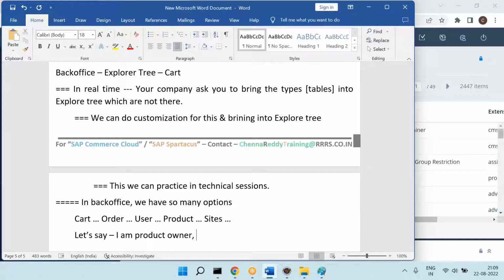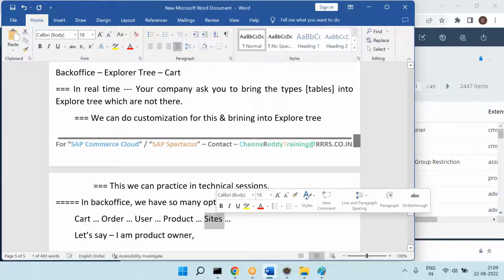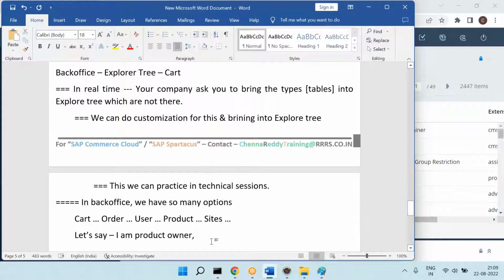Is it okay to show the users and sites and all for me? I'm the product owner. Can you show all the options for me, or only product related?